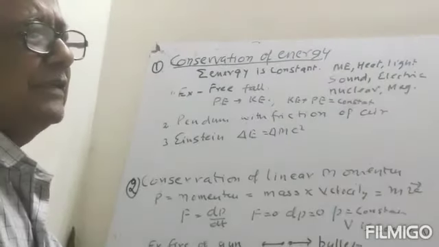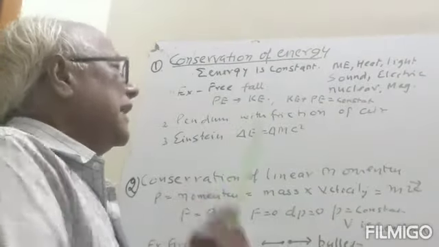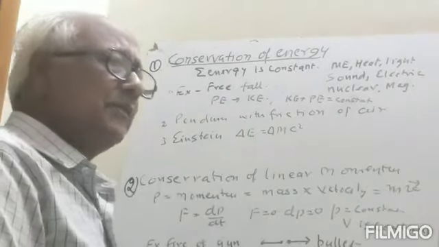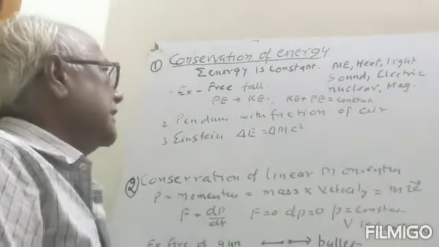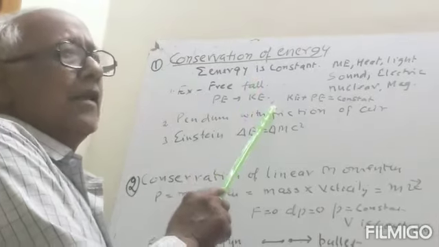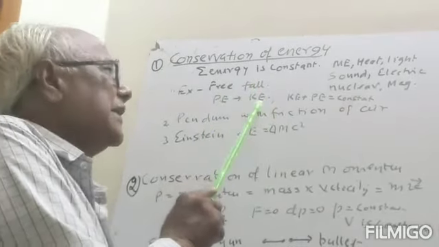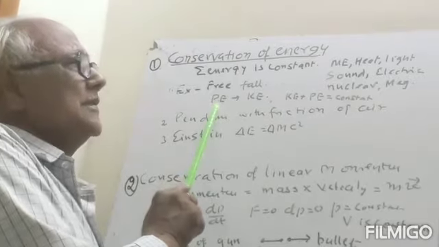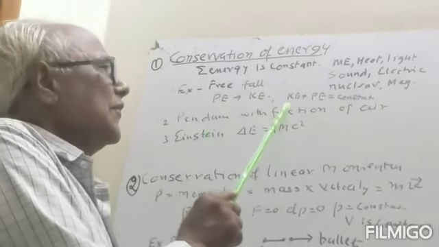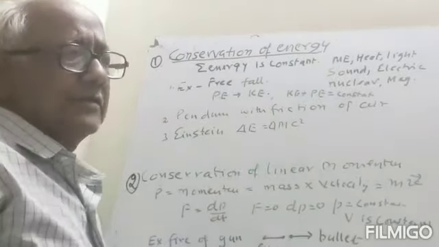So if the force is conservative, then the mechanical energy is conserved. It means the sum of kinetic energy and potential energy will be constant. Potential energy may be converted to kinetic energy, and kinetic energy may be converted to potential energy. In between, the sum of kinetic energy and potential energy will always remain constant.